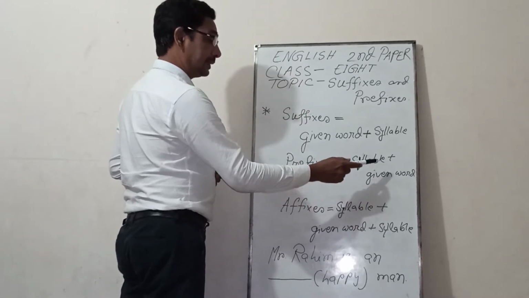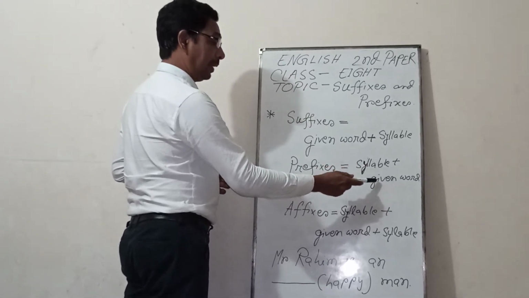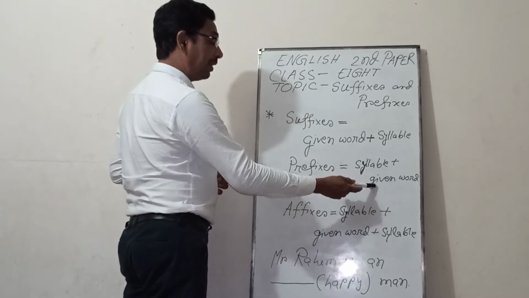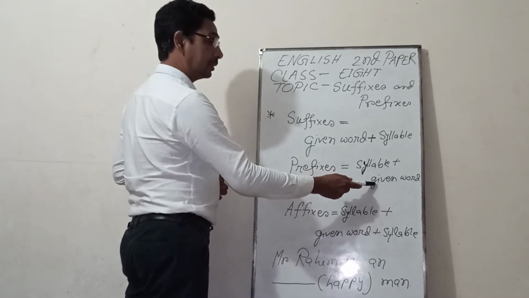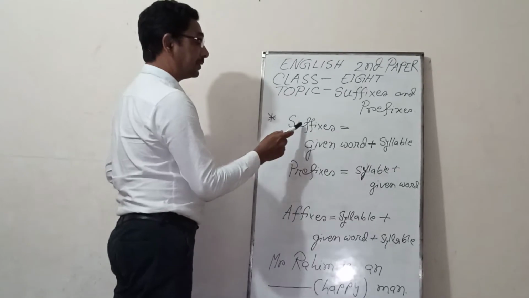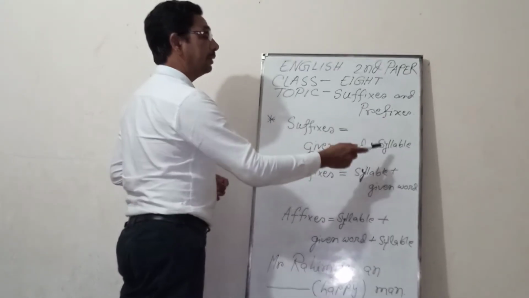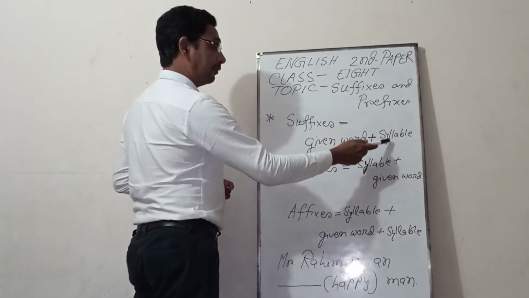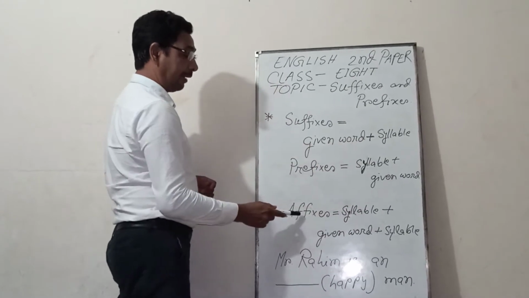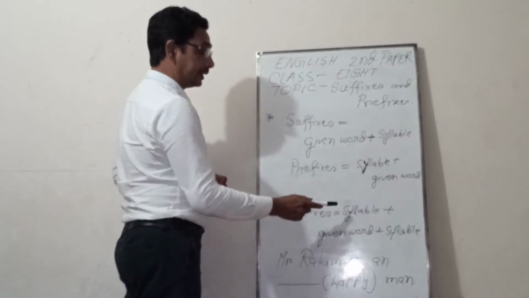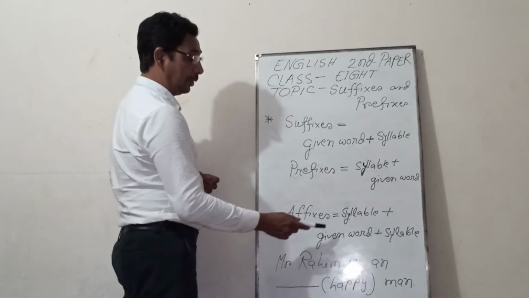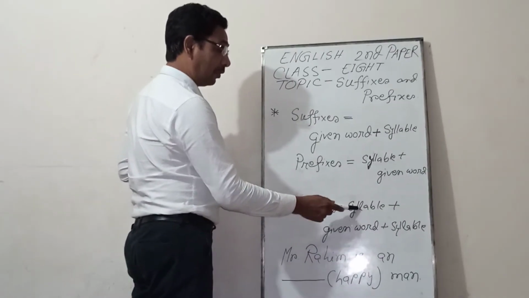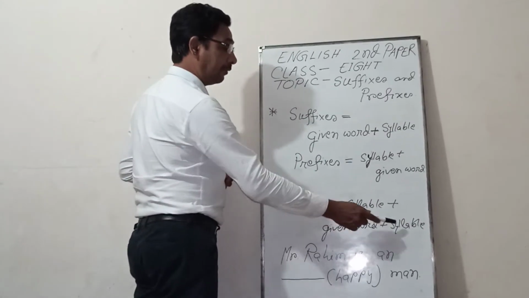I mean, the syllable will take place before the given word. In case of suffixes, the syllable will take place after the given word. And in affixes, the syllable will take place both before and after the given word.